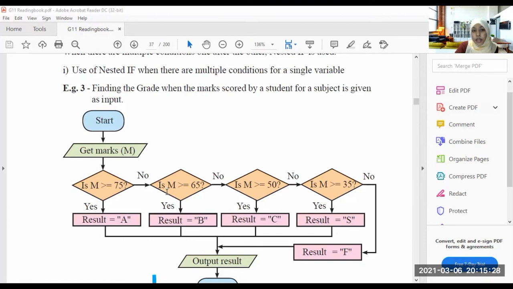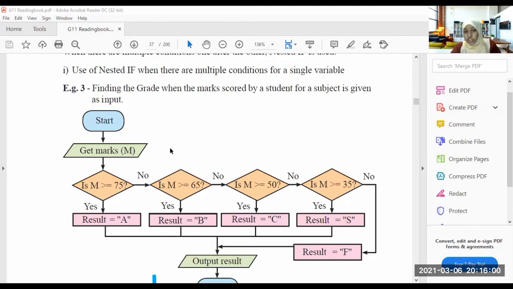For an example, finding the grade when the marks scored by a student for a subject are given as input. There are multiple grades, right? Like A, B, C, S and F or W. So if this is greater than this, then put this. If less than this, then put this.